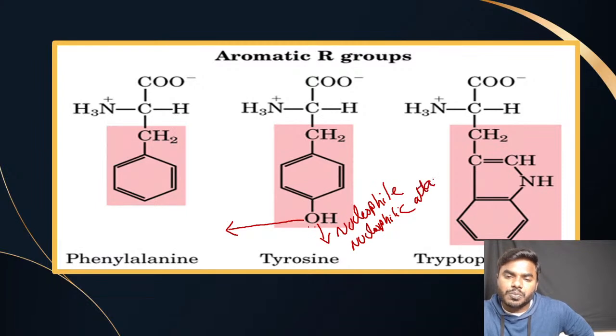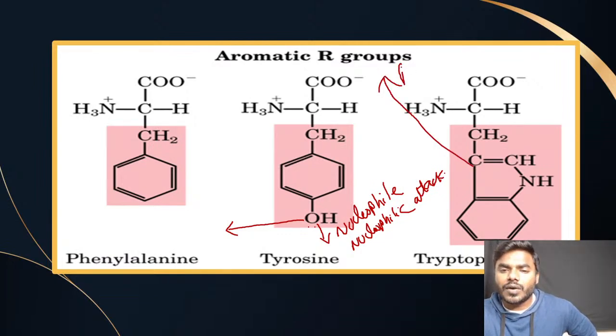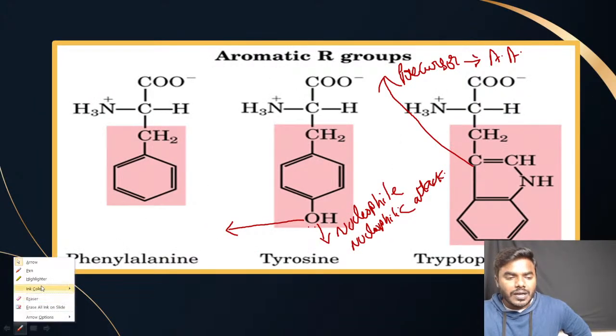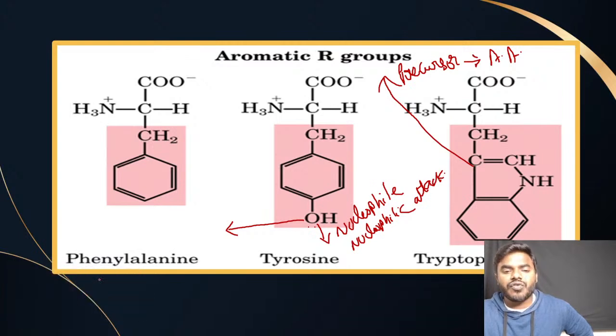Please remember this particular point without fail. And friends, tryptophan is the amino acid which is acting as a precursor molecule for many kinds of molecules. Now, what about absorption of light?